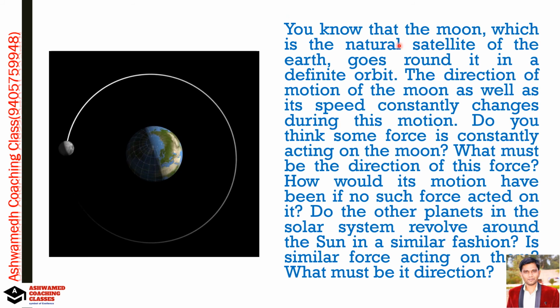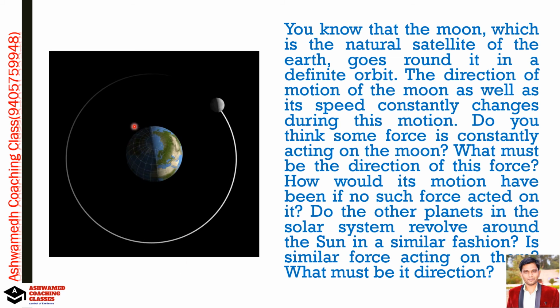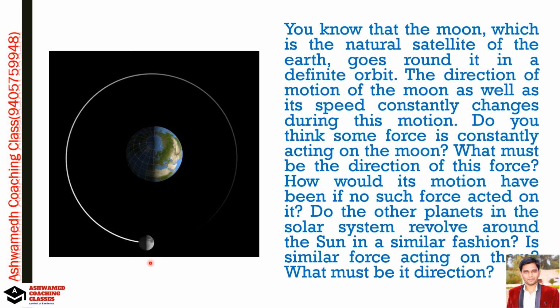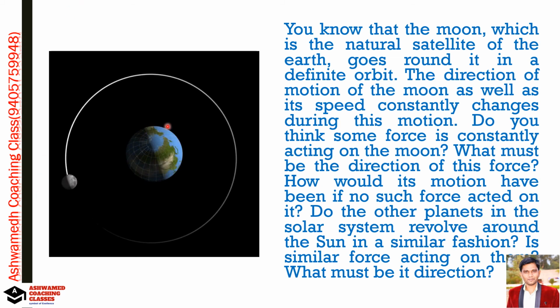You know that the moon, which is the natural satellite of the earth, goes around it in a definite orbit. The direction of the motion of the moon as well as its speed constantly changes. See this direction and speed constantly change during the motion. Do you think some force is constantly acting on the moon?